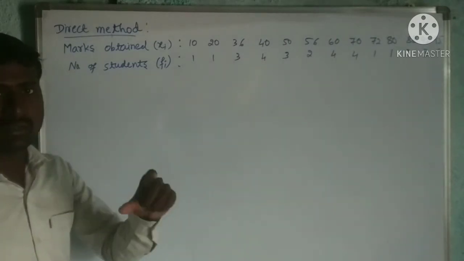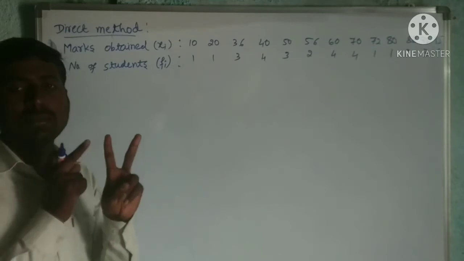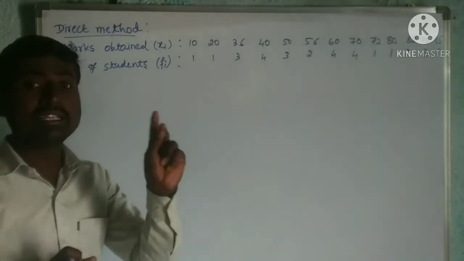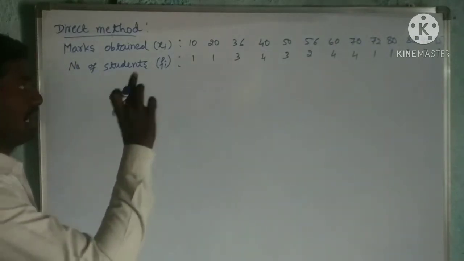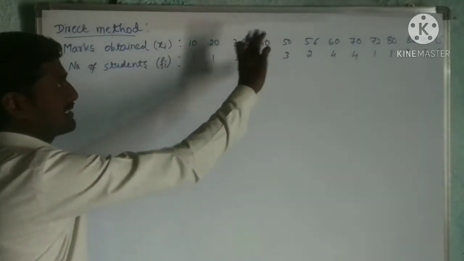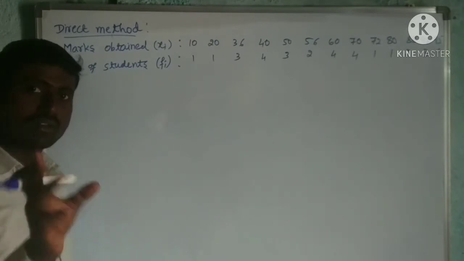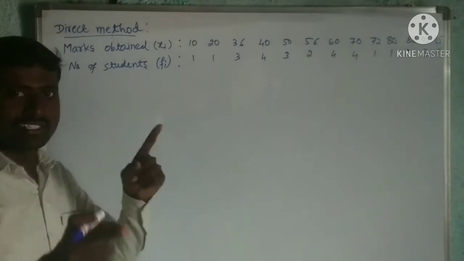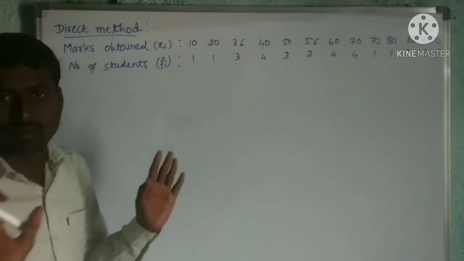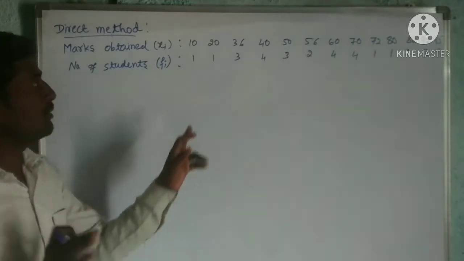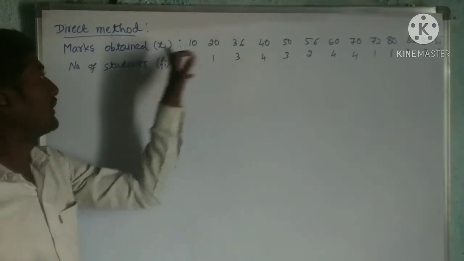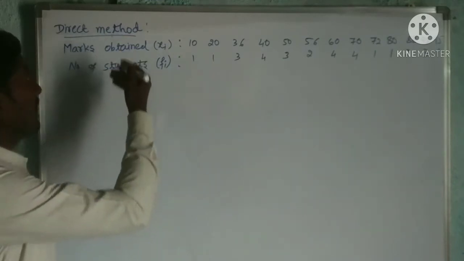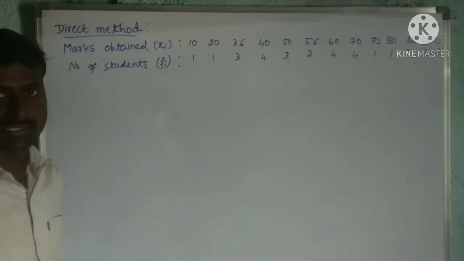Already I told you, for grouped data there are two types. The first one is discrete frequency distribution and another one is continuous frequency distribution. So this is a discrete frequency distribution. You will come to know after seeing the continuous frequency distribution table, so you can judge the difference between discrete and continuous. Keep in mind that this type of table will be the discrete frequency distribution. Now I am going to find the mean for this.